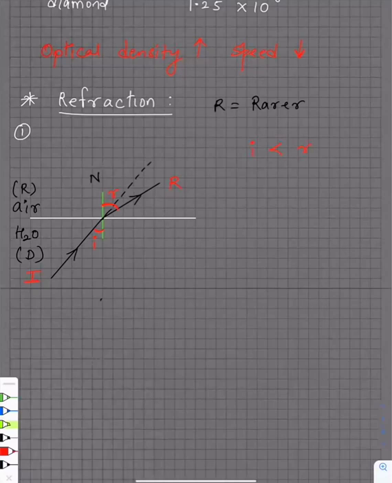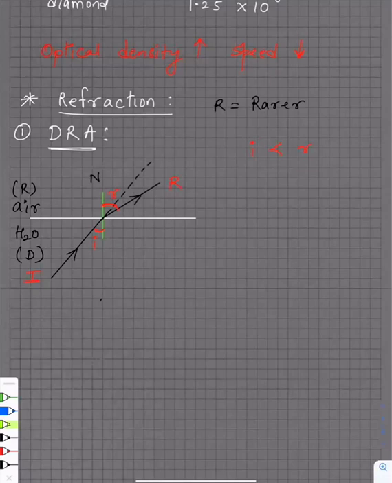Now, very important thing. How was the light ray going? The light ray here was passing from where to where? It was going from denser to rarer. DRA. What is denser to rarer? Away from the normal. Remember that way. So, whenever your light ray is going from denser to rarer, it will go away from the normal. How to remember this? Just remember, doctor ran away.